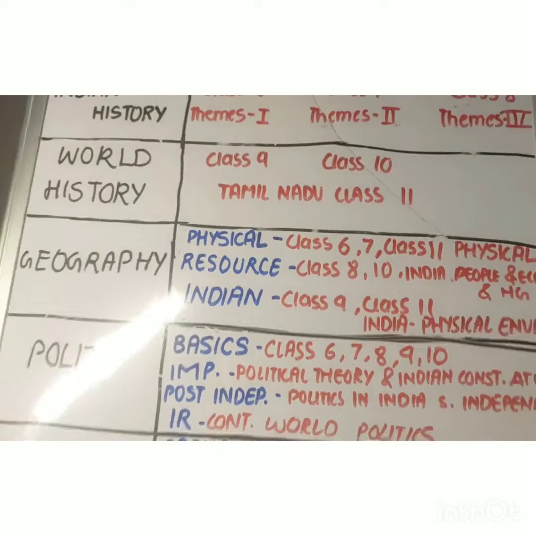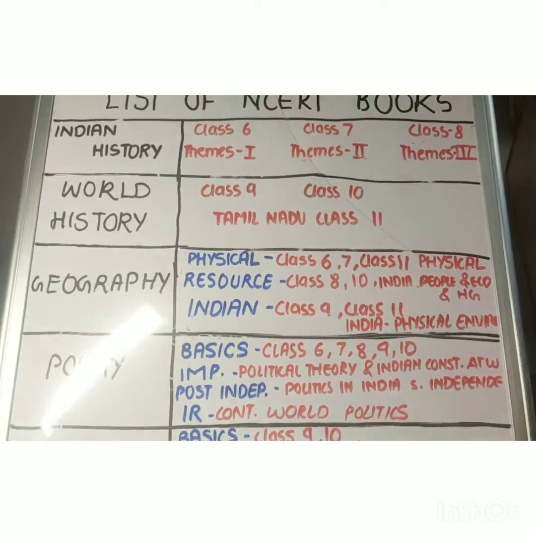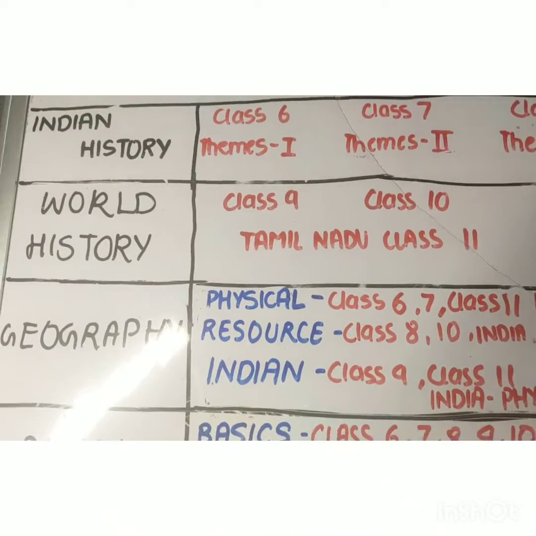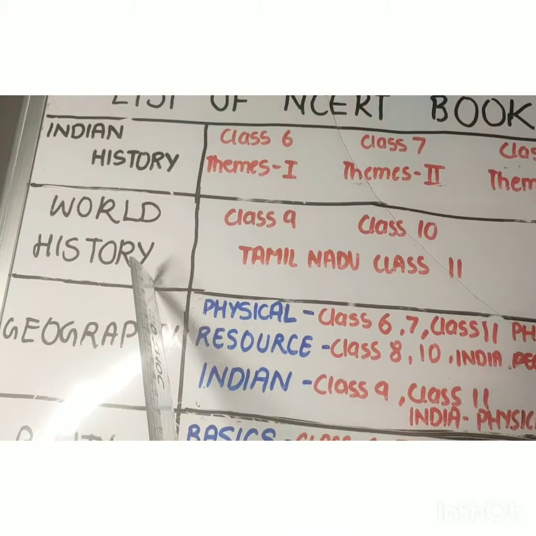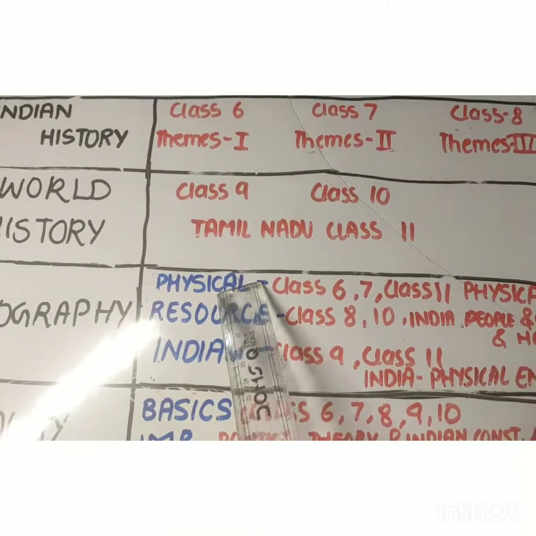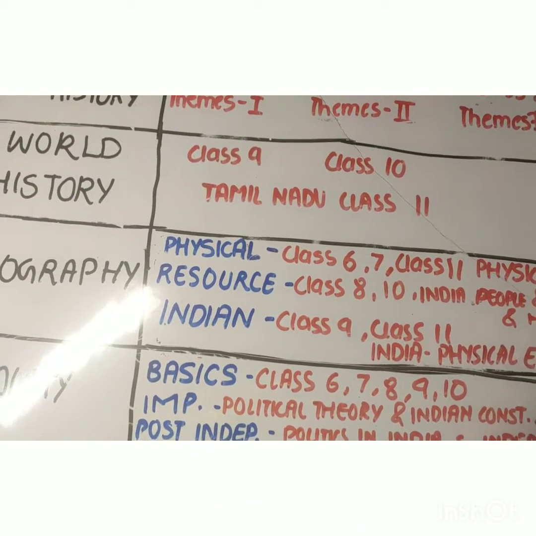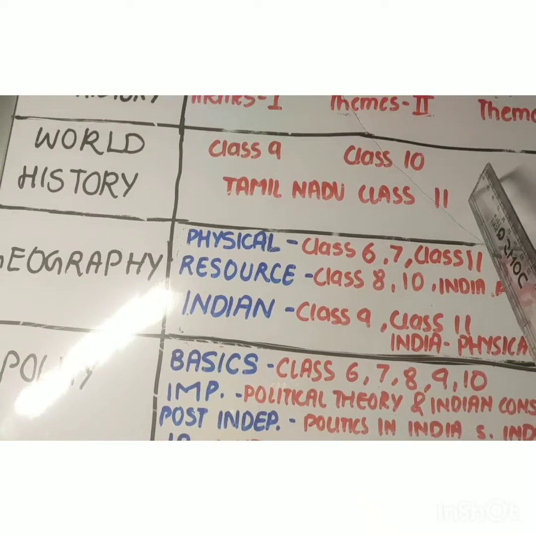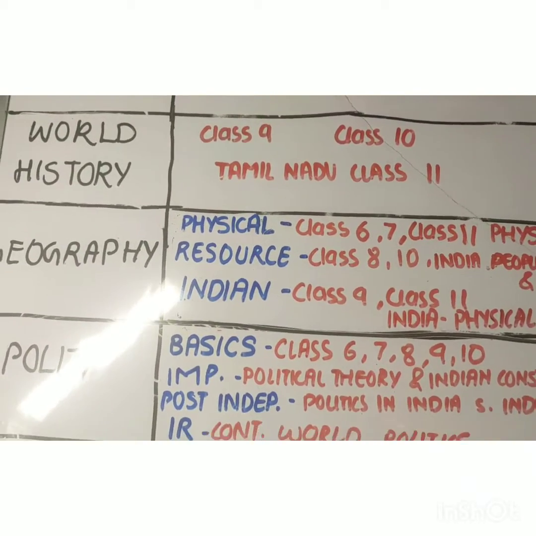So this is how you should start for Indian history, and after reading all this you should take just one reference book, and that is enough. Don't go for many more coaching institute notes and anything else. Now for world history, read the class 9th history book and the class 10th history book, and don't read the new class 11th world history book. It is haphazard and you will get too confused to read anything.